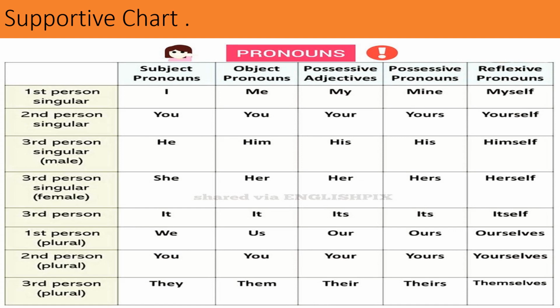Pronouns. So students, this is a supportive chart, because it will support you when you change active into passive and passive into active. As you know, there are 3 types of persons in the English language: first person, second person and third person. What is the first person? I and we are the first person, and you is the second person, and he, she, it, they are the third person. Here the objective pronouns, possessive adjectives, possessive pronouns and reflexive pronouns are given. So study this chart as well and note the important points in your notebook.